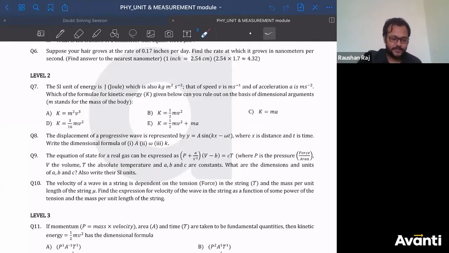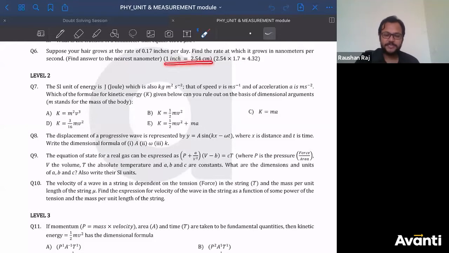Kya question hai dekho? Suppose your hair grows at the rate of 0.17 inches per day. Find the rate at which it grows in nanometers per second. Just imagine how they have framed the question. So the rate of growth of the hair is 0.17 inches per day. Find the rate at which it grows in nanometers per second. Find the answer to the nearest nanometer. All right? Yeah, unit conversion.